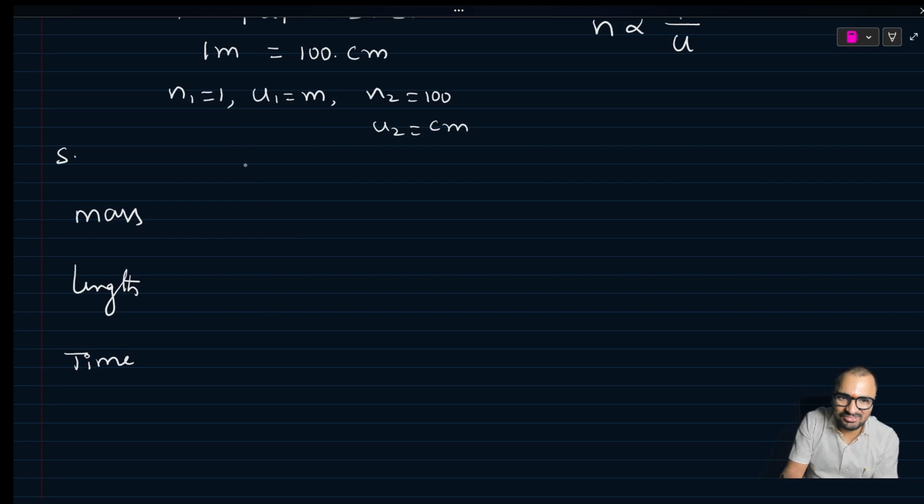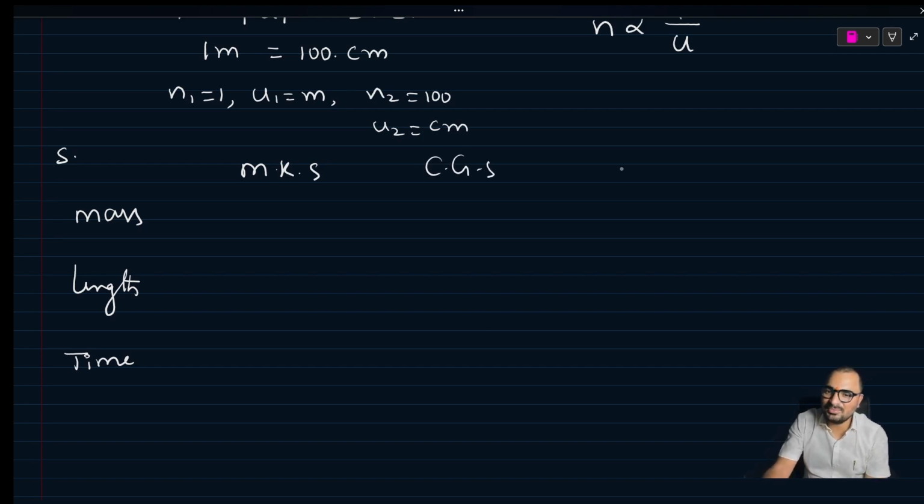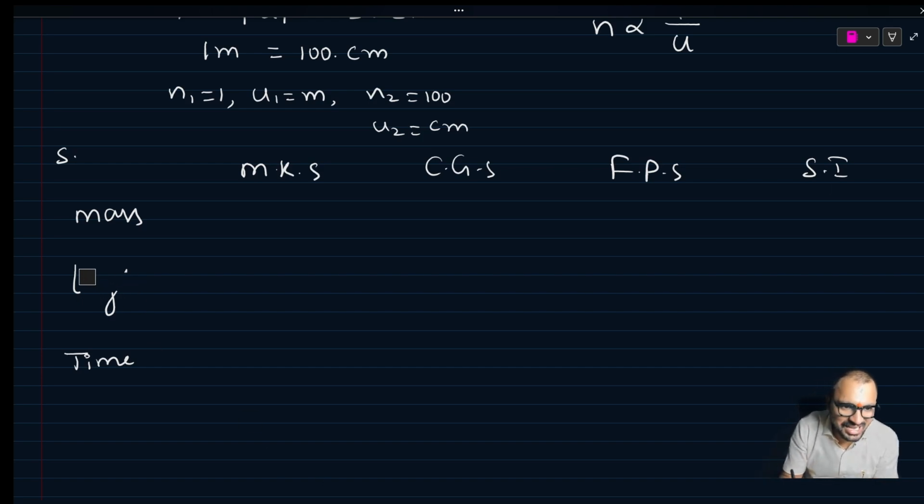In that, we can write the MKS system, CGS system, FPS system and SI system. MKS, CGS, FPS and SI system. MKS: M stands for meter, K stands for kg and S stands for second.